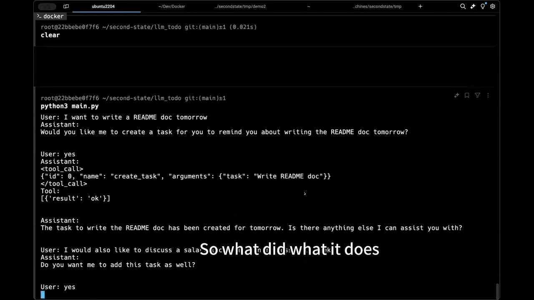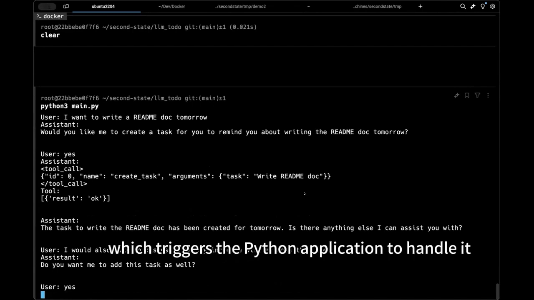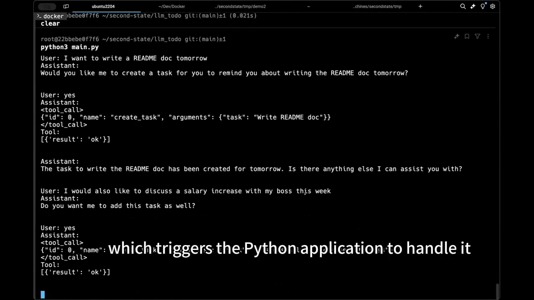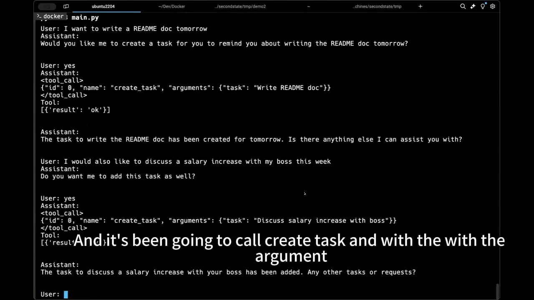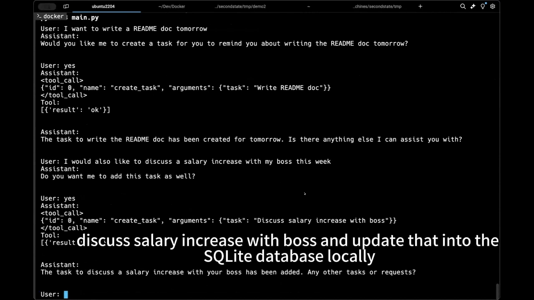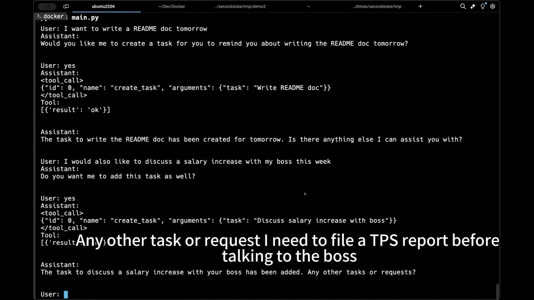So what it does, I believe it's going to send another tool call response back, which triggers the Python application to handle it. And it's again going to call create task, with argument discuss salary increase with boss, and update that into the SQLite database locally. So now the task to discuss salary increase with boss has been added. Any other task or request?